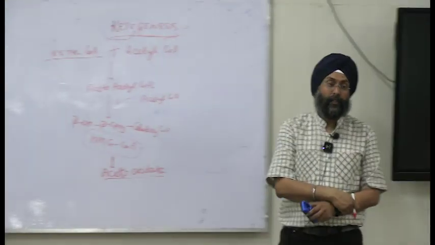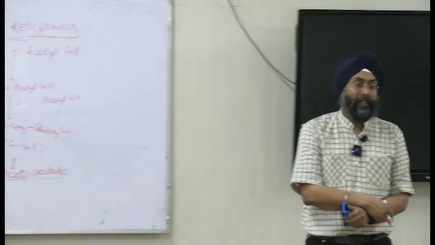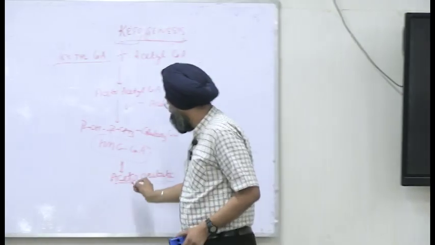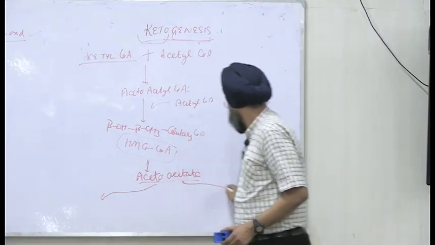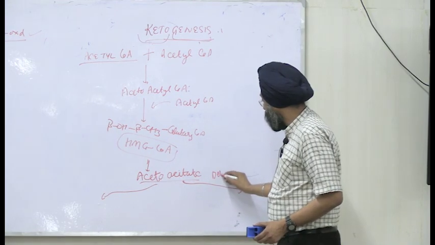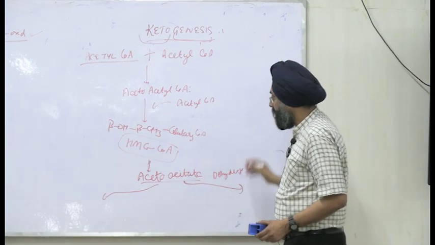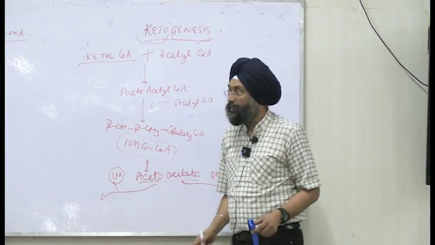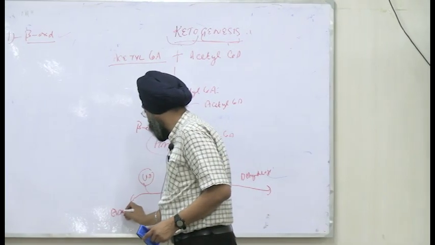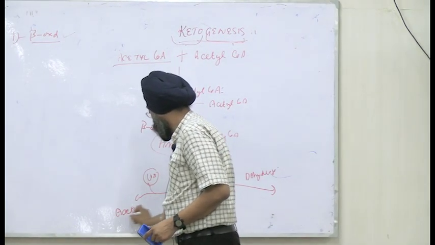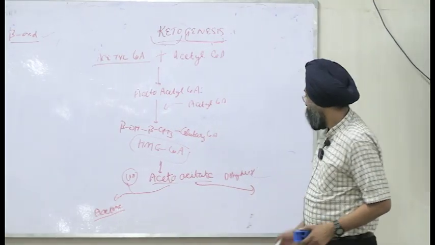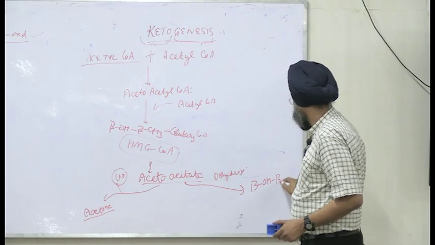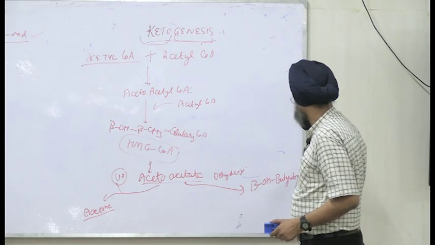What is acetoacetate? Ketone body number 2, right? And this acetoacetate will have two fates. One is it undergoes a dehydrogenation reaction, and the second is it undergoes decarboxylation. When decarboxylation is done, it will form our first ketone body, that is acetone. And when the dehydrogenation reaction goes, it will form beta-hydroxybutyrate, right?